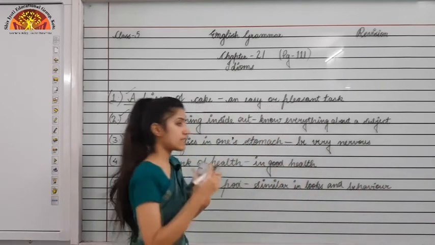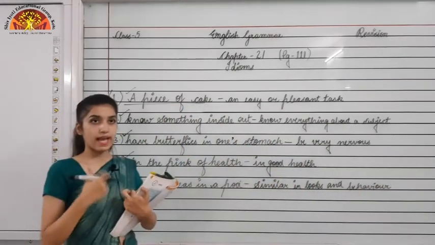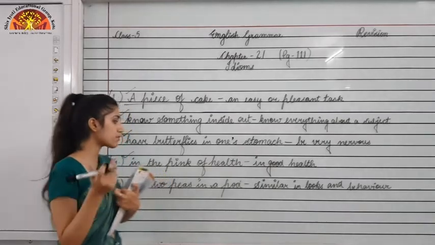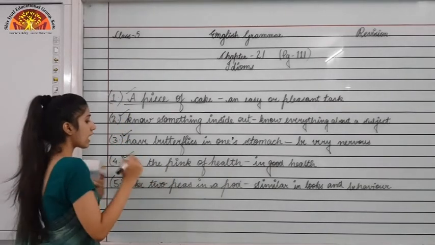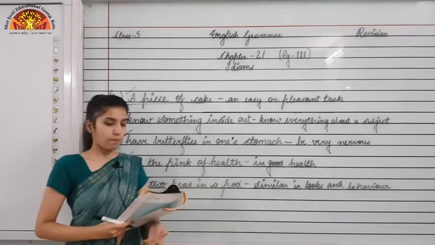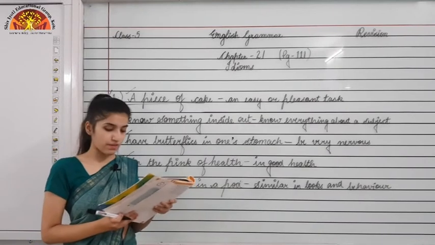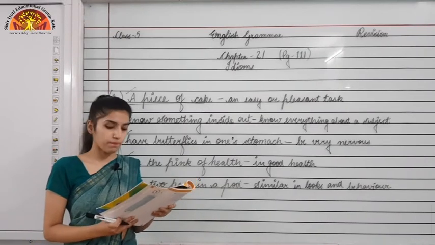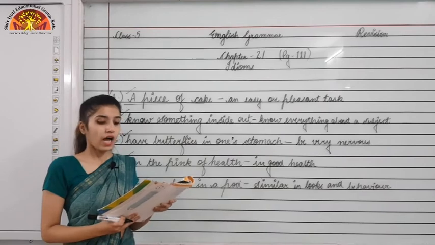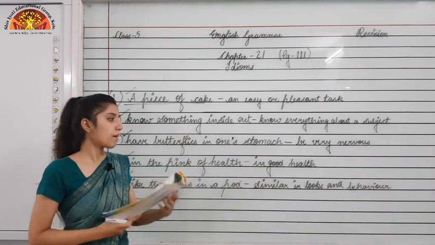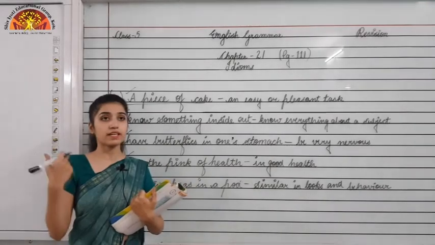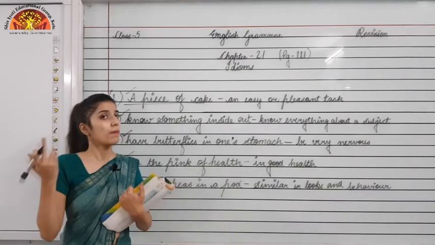Okay, when something is similar in looks and in behavior, the idiom we will use is like two peas in a pod. So the sentence in your book is given, Fred and his twin brother George are like two peas in a pod. That means they are very similar in their looks and in their behavior.